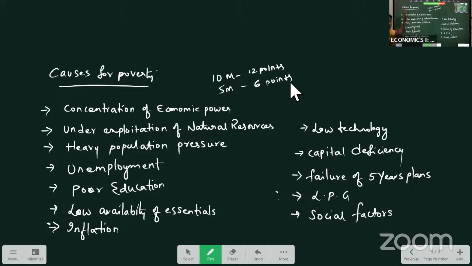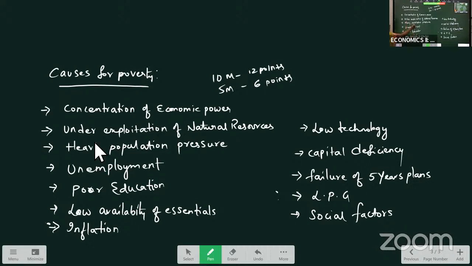Poverty still exists in our Indian economy because of concentration of economic power. Whatever development programs are taken up in the country, rich people take the advantage of the development, and poor people are unable to increase their standard of living.